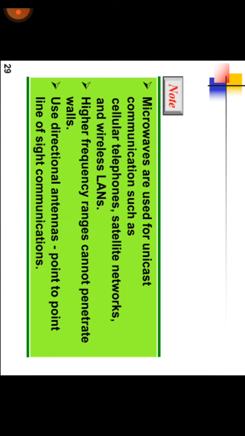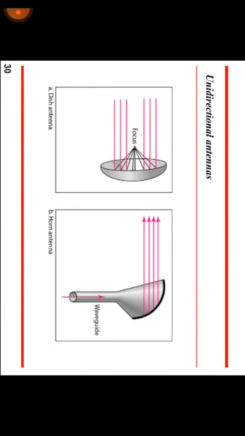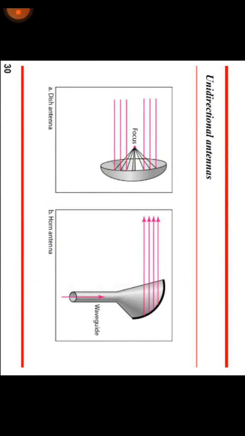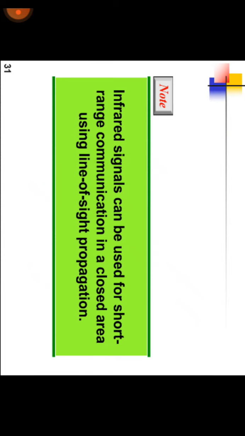Next one is microwaves. Microwaves are used for unicast communication such as cellular telephone, satellite networks and wireless LANs. Higher frequency range cannot penetrate walls, so we use directional antennas, point to point, line of sight communications. This is a unidirectional antenna. It can generate only in a particular direction. Here we can use a dish antenna or horn antenna for microwave signals. Next one is infrared signals. The infrared signal can be used for short range communication in a closed area using line of sight propagation.